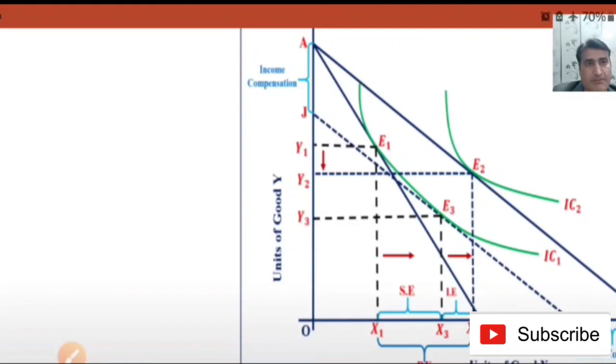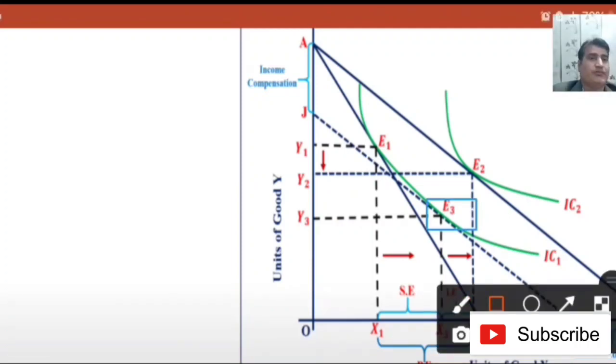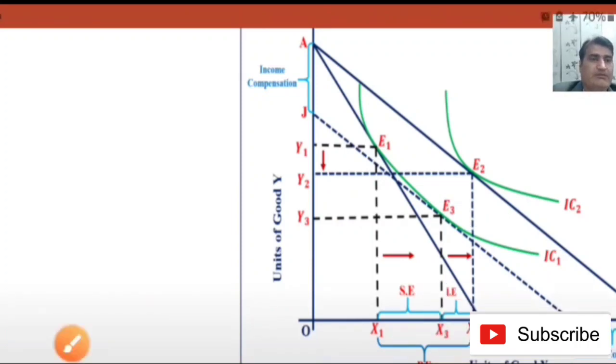How to separate the substitution effect and income effect? We draw a hypothetical budget line, which is shown by the dotted line JT, where the indifference curve touches the budget line at E3. The total price effect is equal to X1X2.